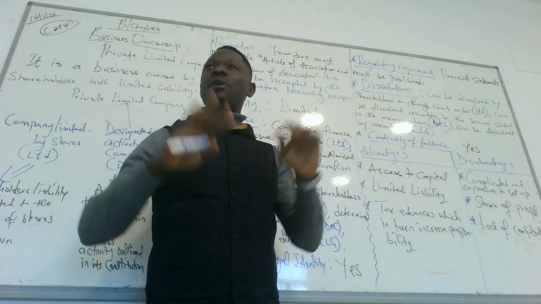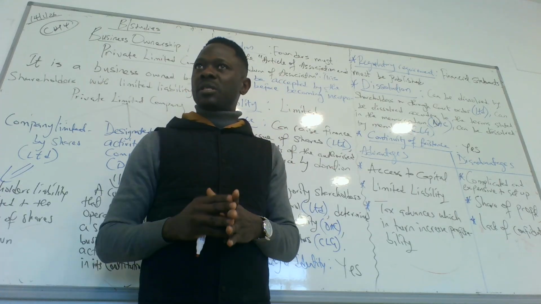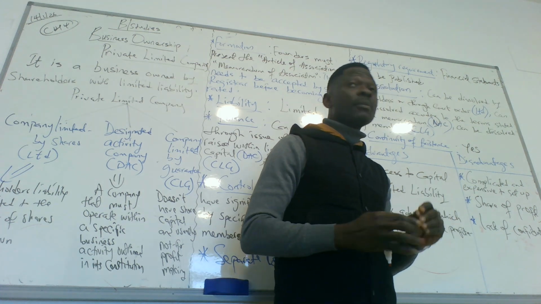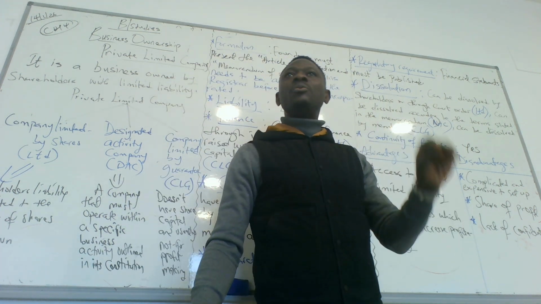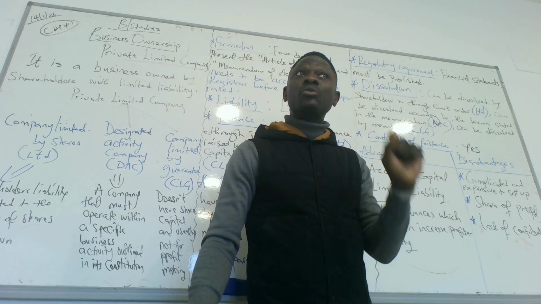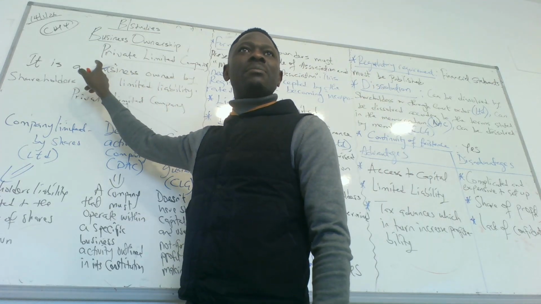So we have different types of companies. We have private limited companies and public limited companies. But today we want to talk about private limited company. A private limited company is a company that is owned by shareholders with limited liability. That is what a private limited company is.